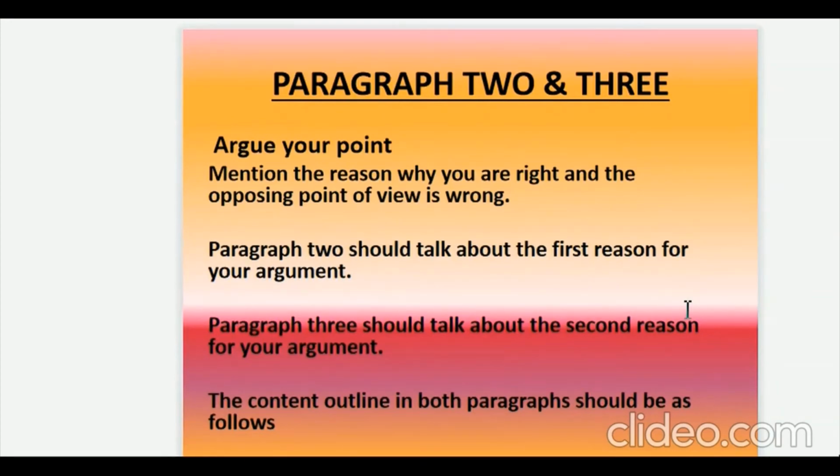In paragraph 2 and subsequent paragraphs, now you are supposed to argue your point. You are supposed to show that really your point of view is what everybody should go by and ignore the previous point of view. So mention the reason why you are right and the opposing point of view is wrong. Paragraph 2 should talk about the first reason for your argument. Then paragraph 3 should talk about the second reason for your argument, and if you can have even a paragraph 4, continue giving your reason.